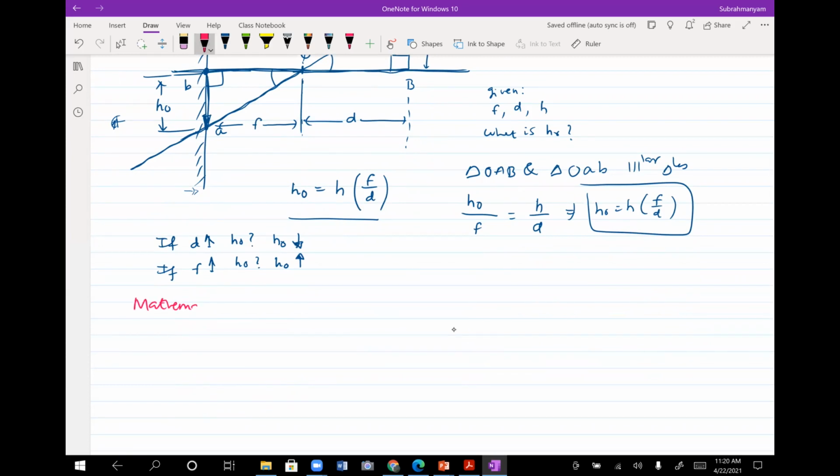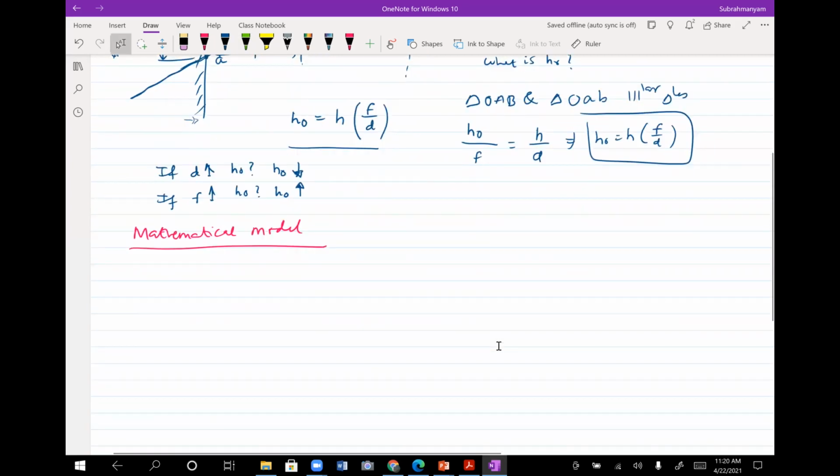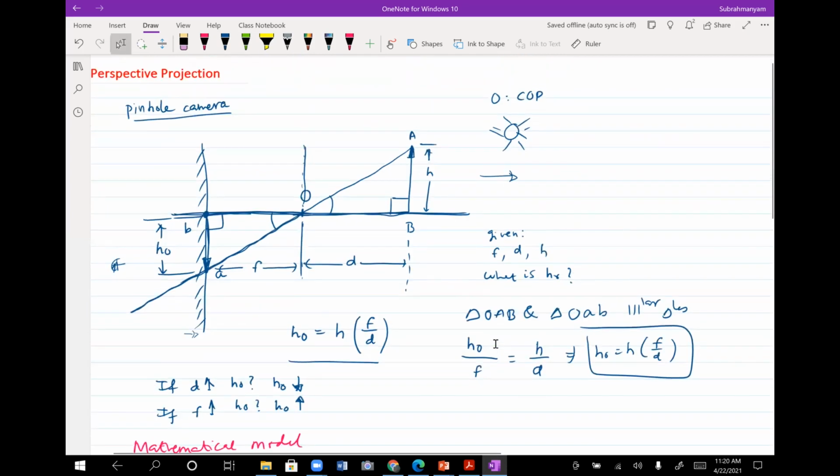Now, to deal with this mathematically, what people do, so what I would write here as mathematical model. This is nice to understand the phenomena, but for the mathematical model, let me draw that here, or maybe I would profit from this diagram itself. So I have F here, again the same distance F, let me take from the center of projection to the other side of it. This is where I am now taking.